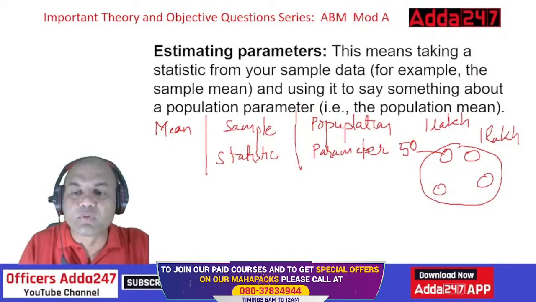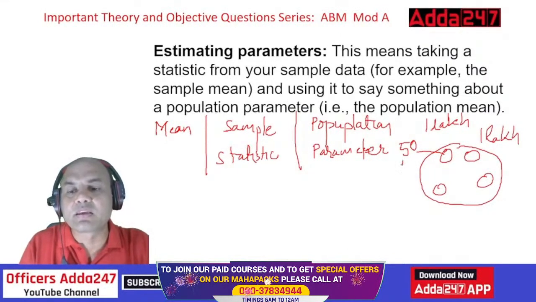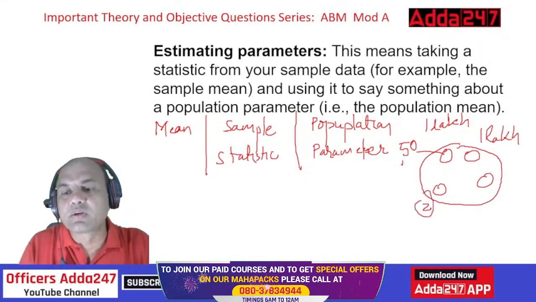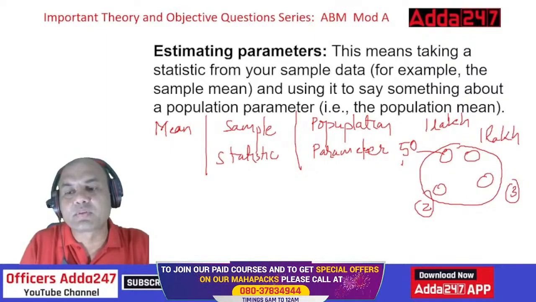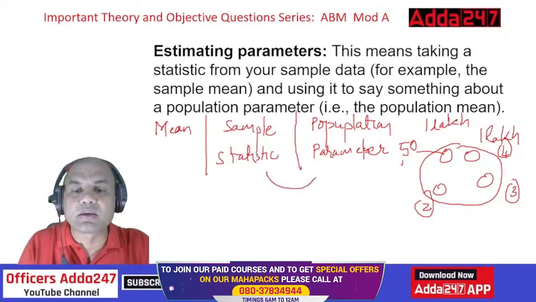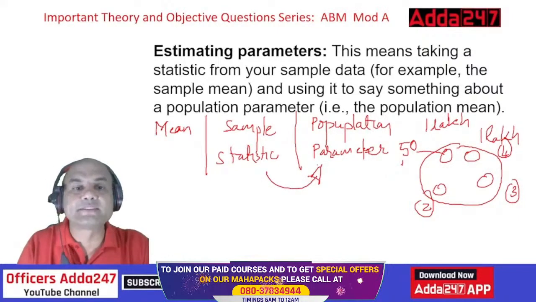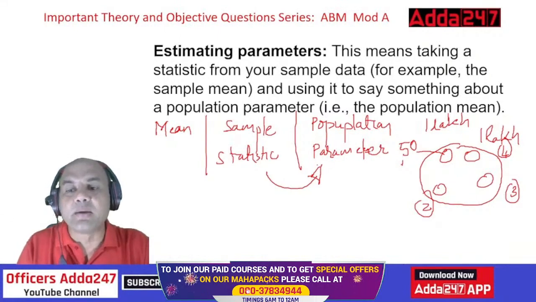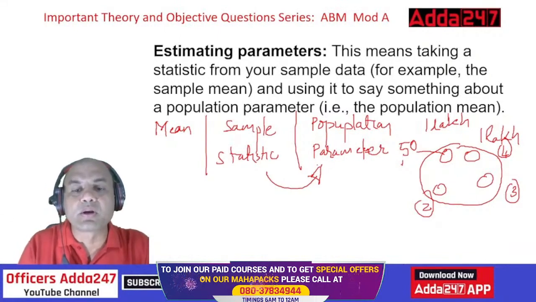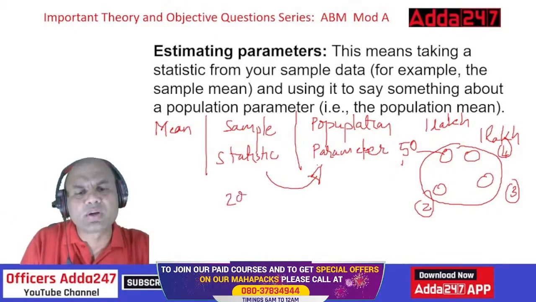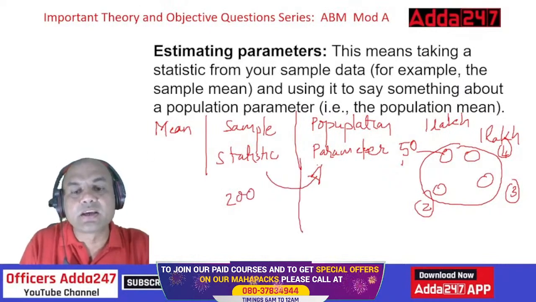So 4 means I'll get. Mean 1 over here, 2 over here, 3 over here, and 4 over here, right? I'll be getting 4 means. So these 4 means will be used to give the mean of the entire population. This is known as taking a statistic from your sample data and using it to say something about the population parameter. Means I'm doing the survey of 200 families, and using it for the complete 1 lakh families.